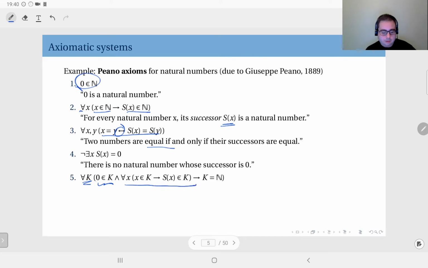And for all x, x is in k implies s of x is in k. That means for any natural number you pick, if that's in the set k, then this implies its successor is also in k. Then this coupled with this, together, imply that k in fact is the entire set of natural numbers, or alternatively we can say that k has as elements all natural numbers.